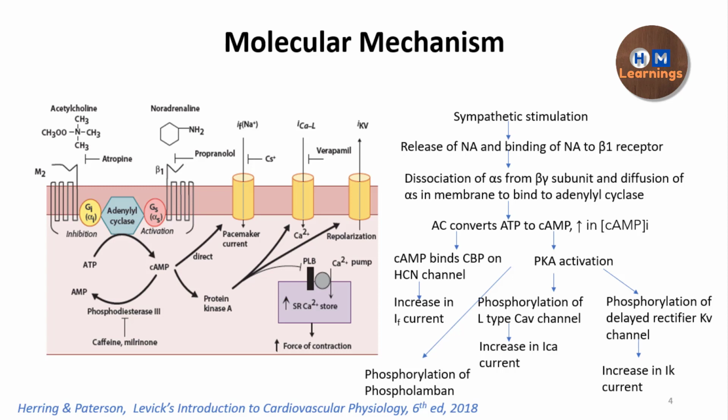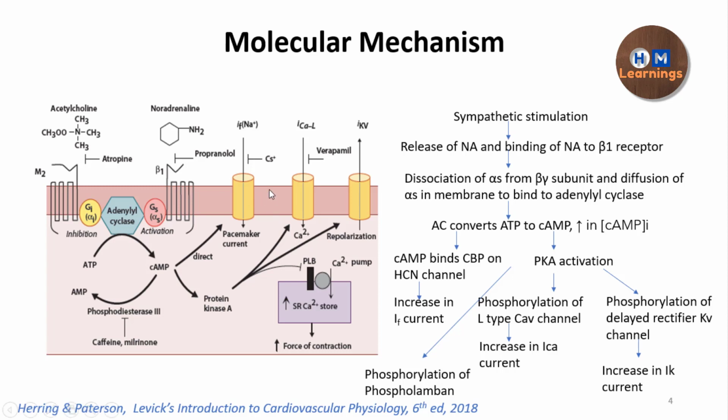Then cyclic AMP has an effect on the protein kinase A also. So that is going to cause a phosphorylation of certain channels, which is going to again increase their conductance. They increase their open probability. The number of channels which are being open is actually increased. So in that case, it is increase in the calcium influx. So more the calcium enters inside the cell, the dome-shaped plateau, and you can have a more force of the contraction. That is the positive inotropic effect.